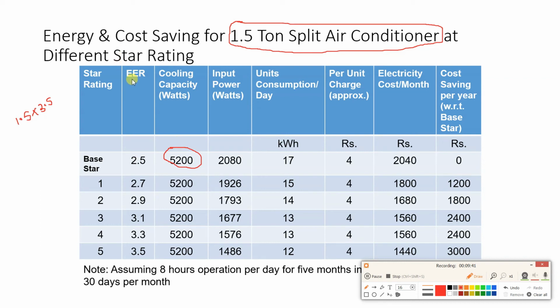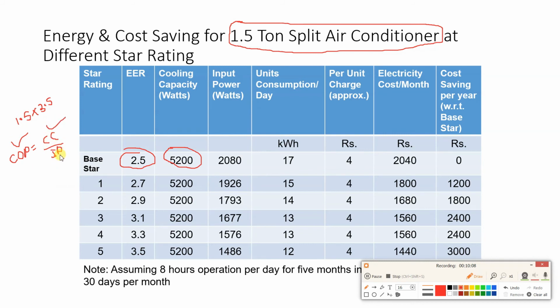Now what is EER? Basically it is COP. So what is the equation of COP? COP is equal to the cooling capacity in watts divided by the input power. Now the COP or EER value is there with us, so this value is there, and then the cooling capacity is there.